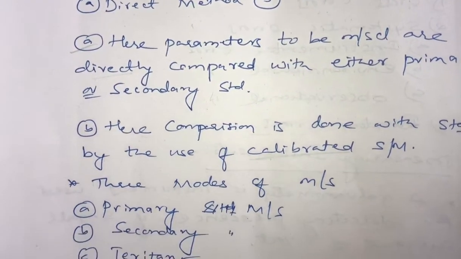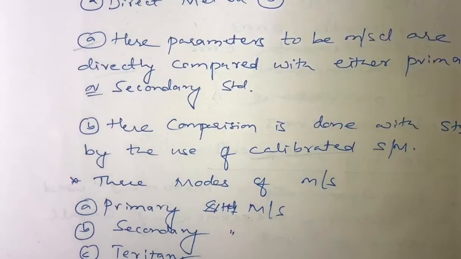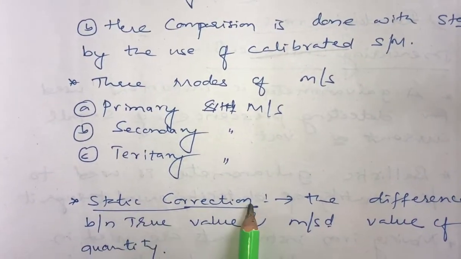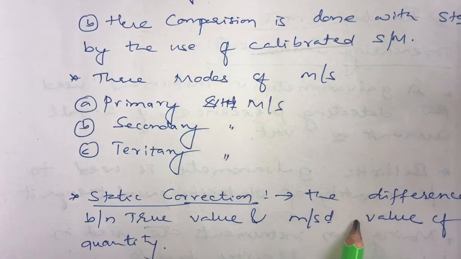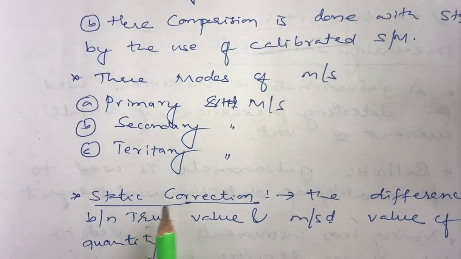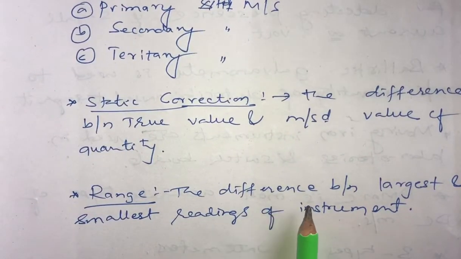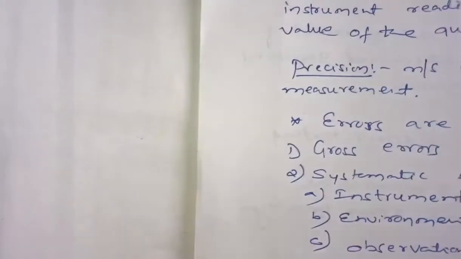And next, we have three modes of measurement: primary measurement, secondary measurement, and ternary measurement. Next, correction. So what is static correction? Static correction is the difference between the true value and the measured value of the quantity. Original true value minus the measured value. That difference is called static correction. And next, what is range? Range is nothing but the difference between the largest and smallest readings. The largest value minus the smallest value is known as the range.